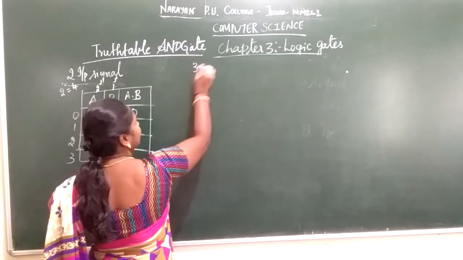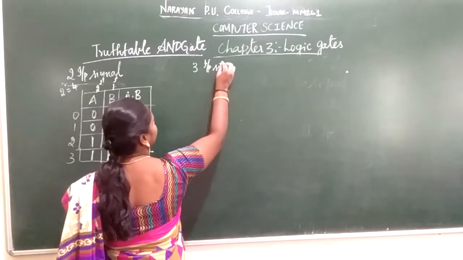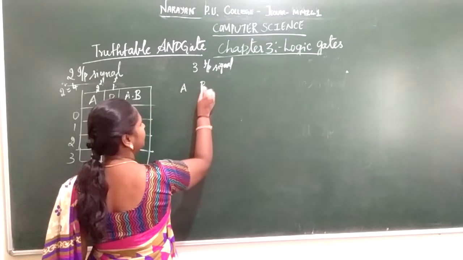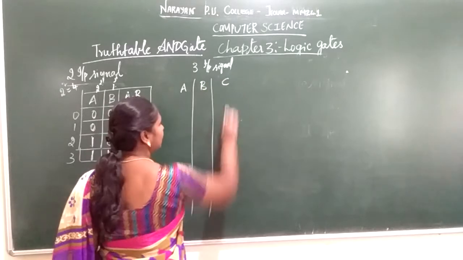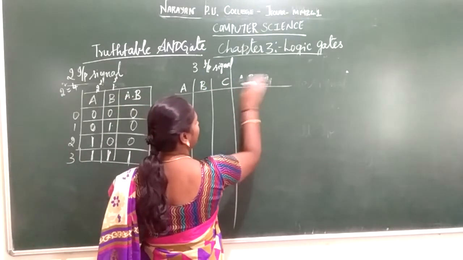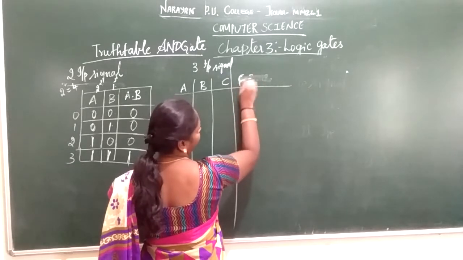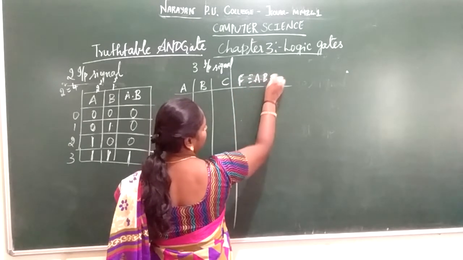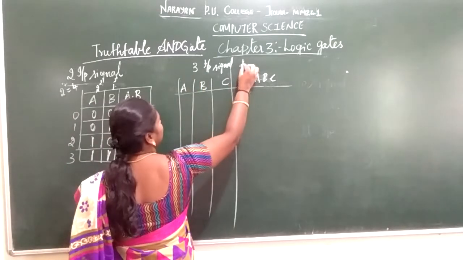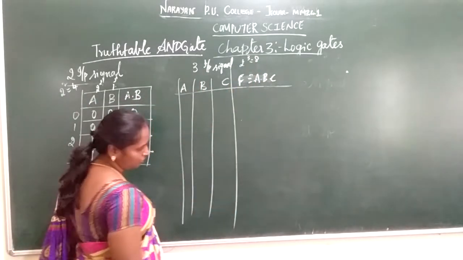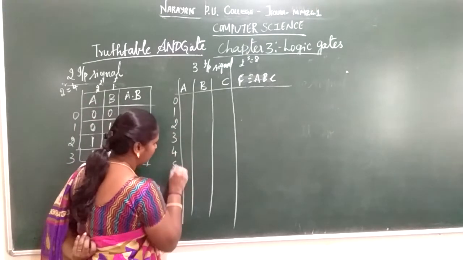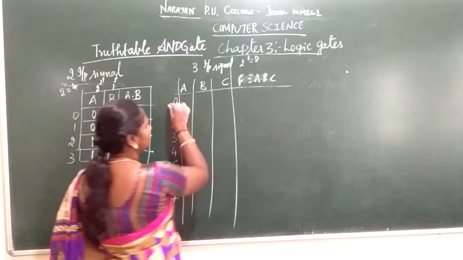Next you are going to represent a 3 input signal. The 3 input signals I am going to consider are A, B, C. So here A into B into C, or you can represent it as f is equal to A into B into C. The possible ways of 3 inputs is 2 to the power of 3, which is 8 possible ways of inputting. So you are going to do 0, 1, 2, 3, 4, 5, 6, 7.